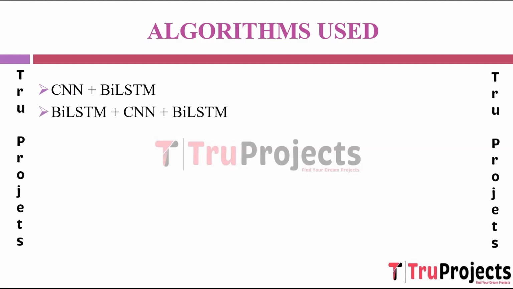BiLSTM plus CNN plus BiLSTM. BiLSTM, efficient in capturing bidirectional context and sequential data. CNN extracts features from the input text.